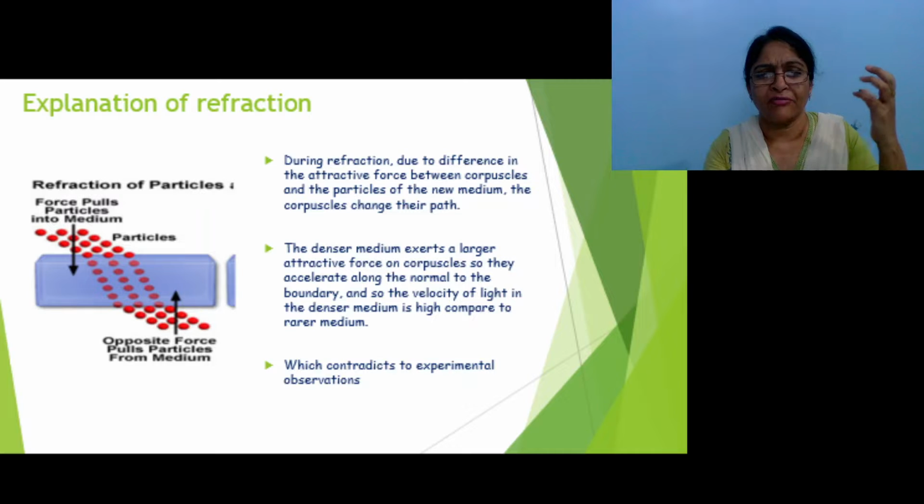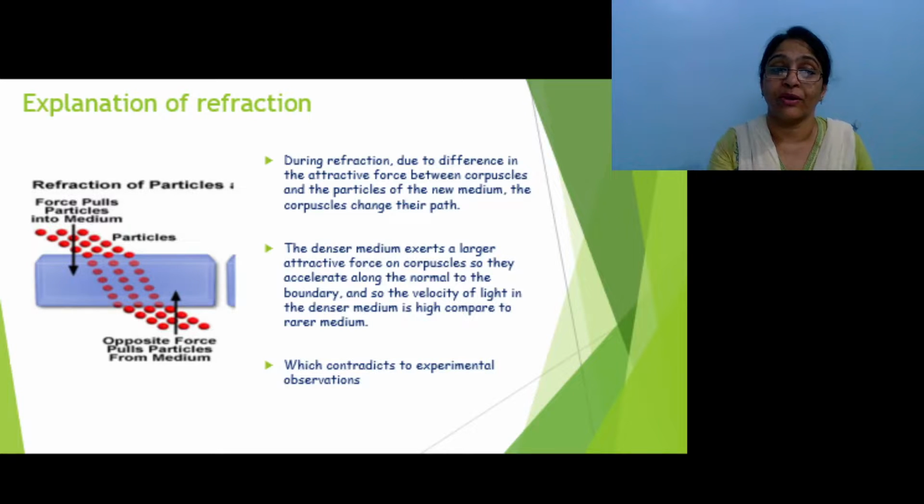But after so many experiments, there is an experimental conclusion or observation that the velocity of light in the rarer medium is high, and this theory contradicts that experimental observation. According to Newton, the velocity of light in the denser medium is high, which contradicts the experimental observation. That you have to remember.